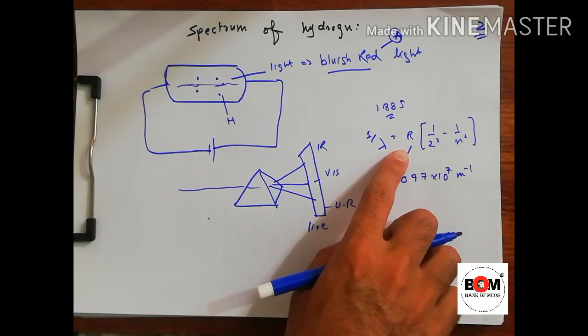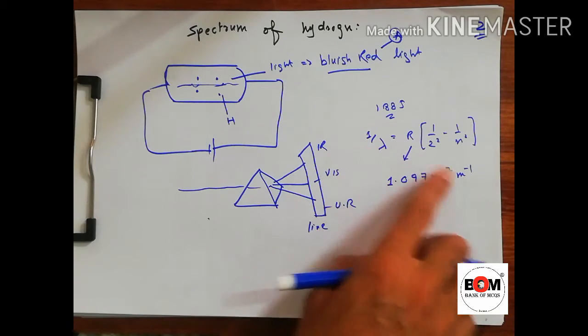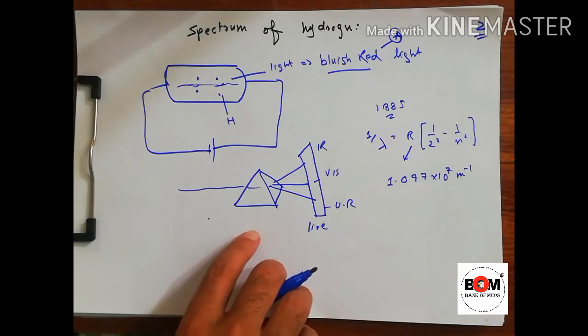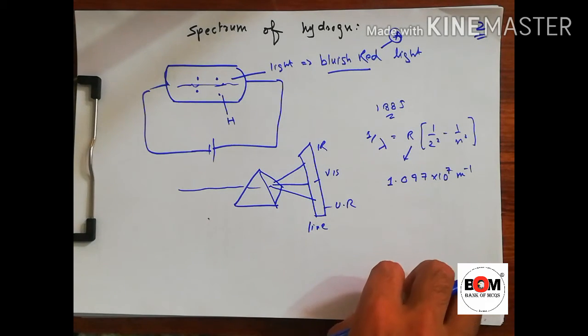Both sides have units. The unit of lambda is meter, so 1 over lambda is 1 over meter, so 1 over meter is the unit of R. So this is the R value, 1.097 multiplied by 10 raised to power 7.